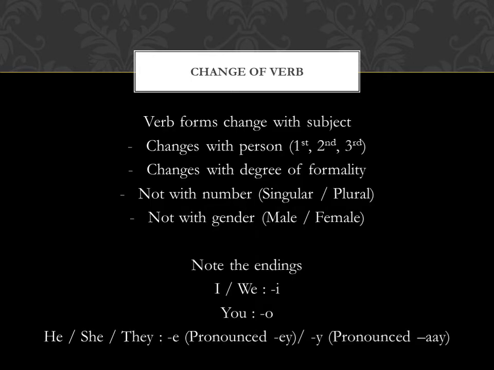So we know that in case of simple present tense, for the third person, there are two classes of verbs. Some take on the ending I, which we have already seen, and some take on the ending A, which we are going to see today.